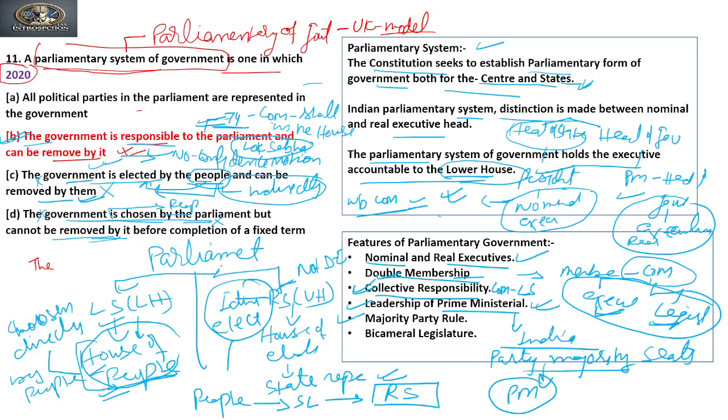Next, majority party rule. Yes, this is also true, as we have seen that the party which attains the majority of seats in the Lok Sabha will be known as the majority party, and the leader of that majority party will be appointed as prime minister. And the next feature is bicameral legislature. It means having two houses, Lok Sabha and Rajya Sabha. Is it clear? So these are the features of the parliamentary form of government.